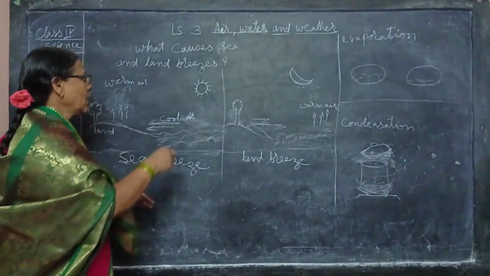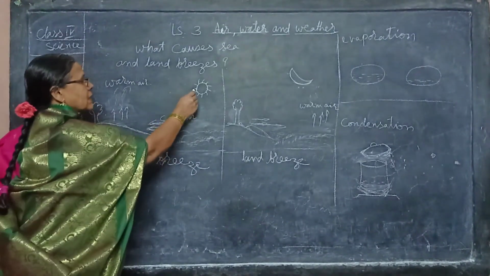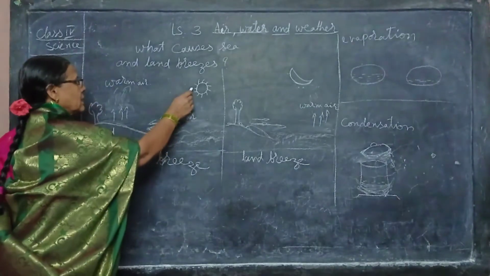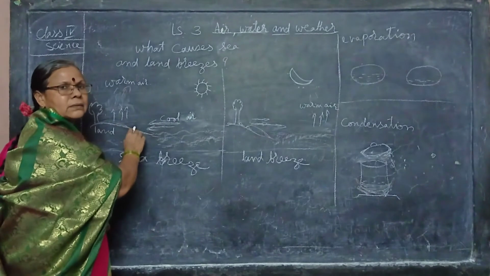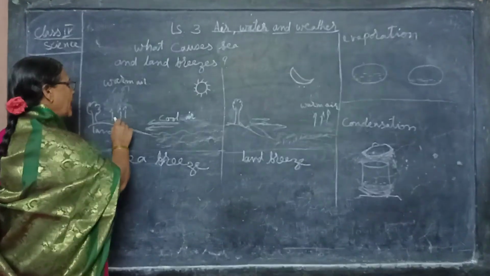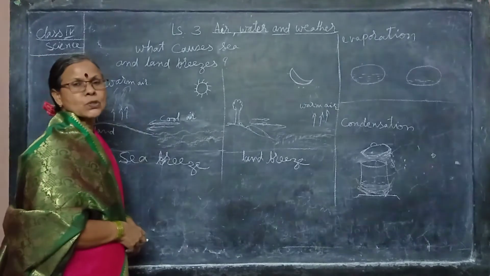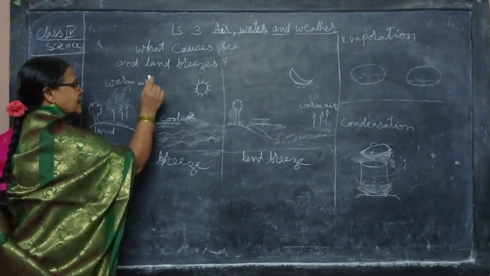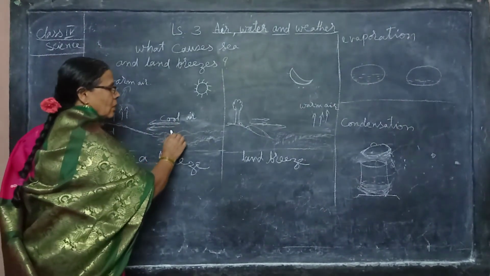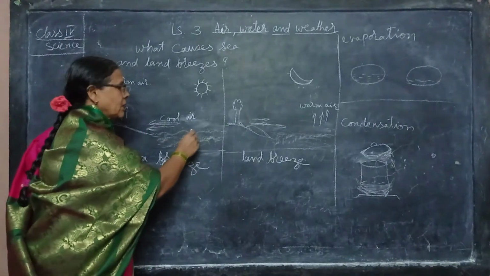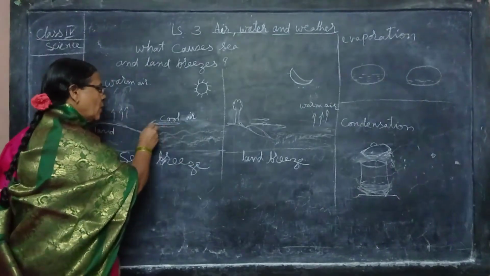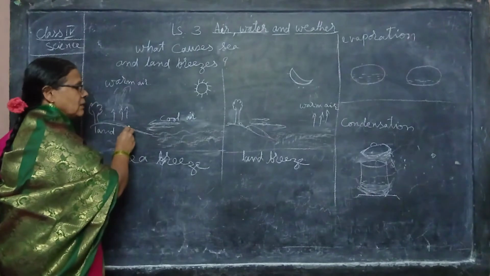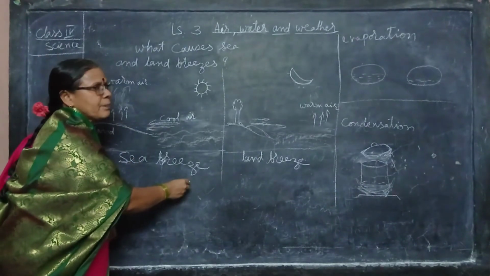Once again I tell you, during the daytime the land gets heated up due to the sun's heat, and the air above the land is warm. Warm air is lighter than cool air. That's why it rises up, and the air above the sea water is cool and it blows towards the land. So this is called sea breeze.